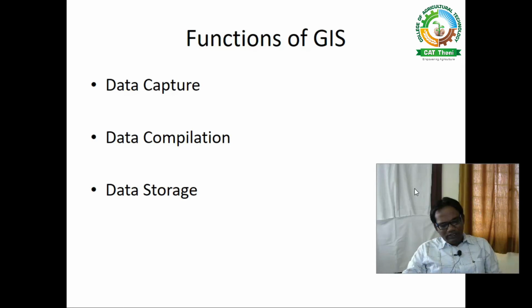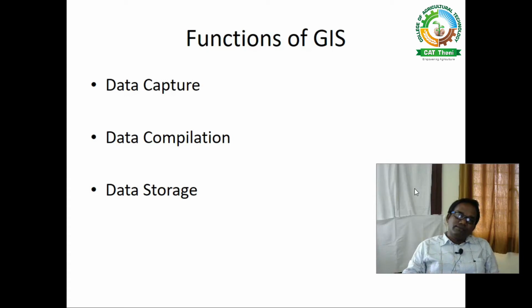And apart from that, it gives better communication of information to the public offices, which is very important, and improved quality of services we can get from the GIS. So these are the essential criteria for the need of the GIS. That we have to keep in our mind.